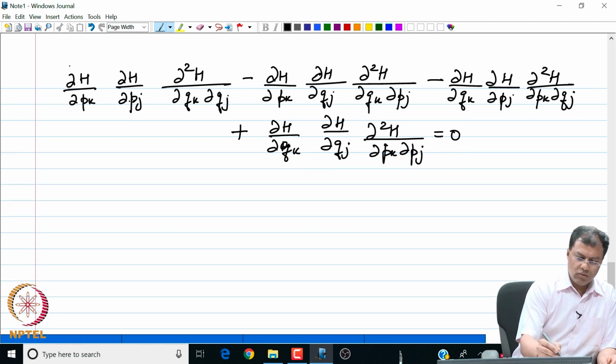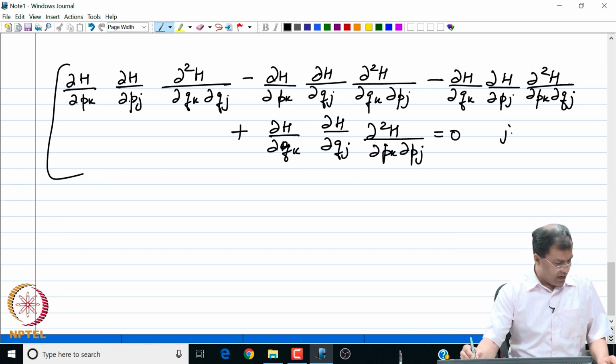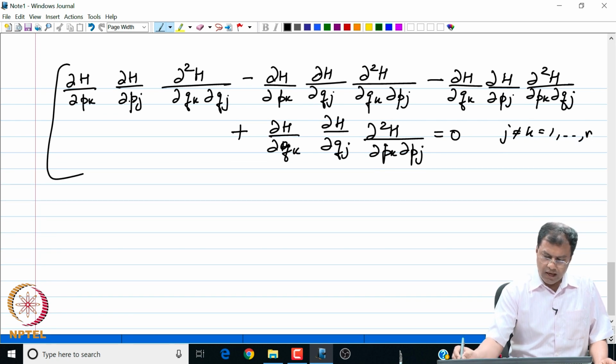This is equal to 0. Okay, so where j not equal to k are from 1 to n.